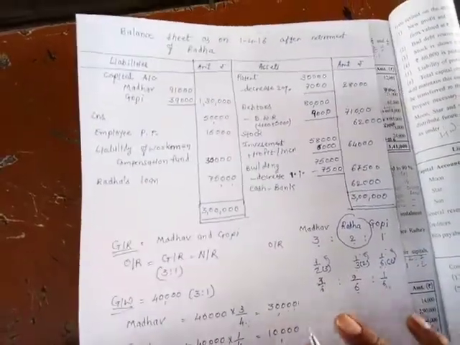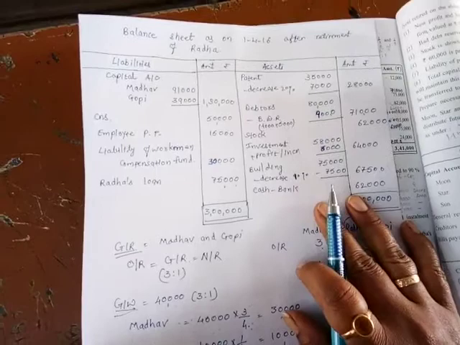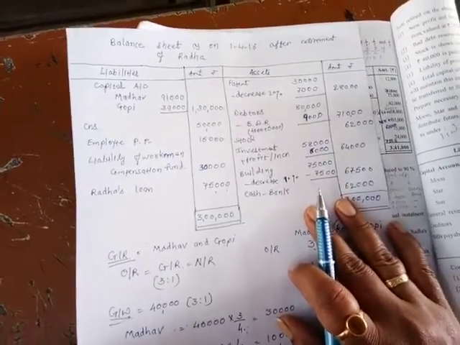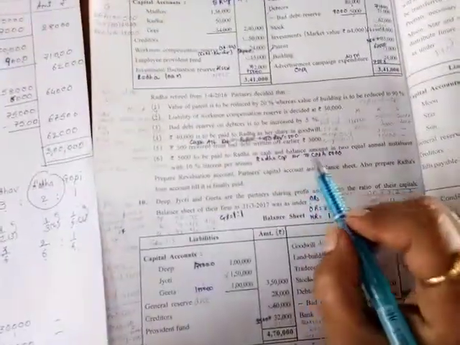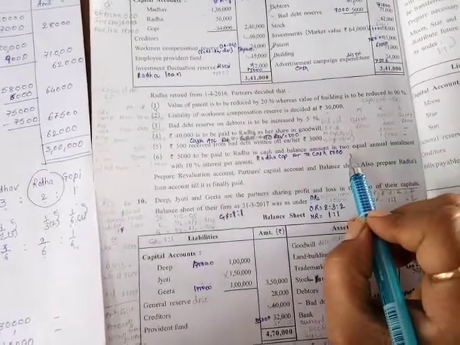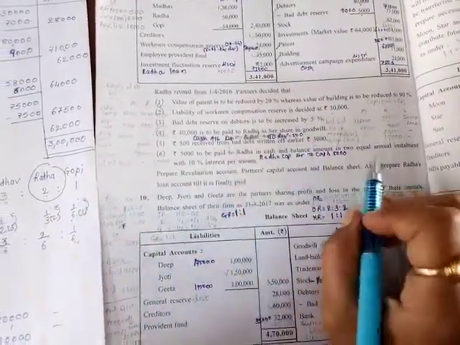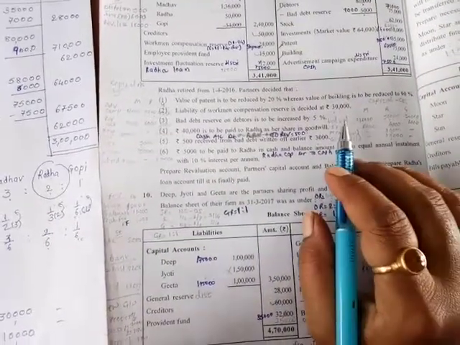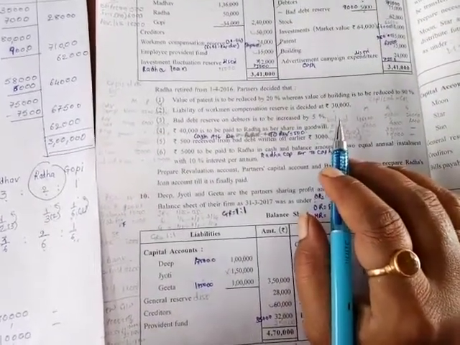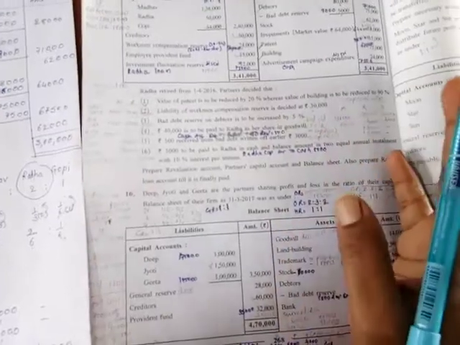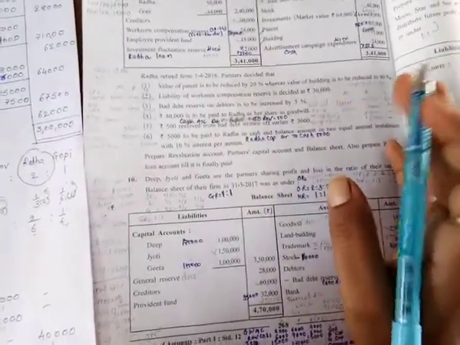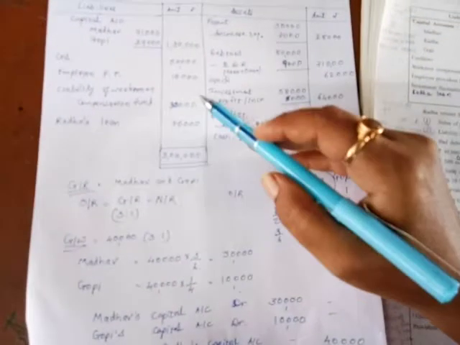So this is how we can solve sum number 9. Again this is an easy sum, but there is one confusing point. This 6th point is given, that 2 equal installments with 10% interest. Whenever she needs the money, then we make the entry for the 2 installments. We will make that entry later, whenever she needs it. But right now we have to pay her the full 75,000, that we show over here.